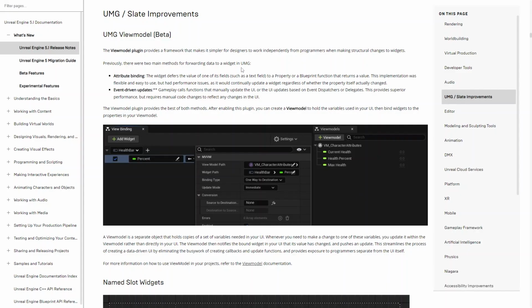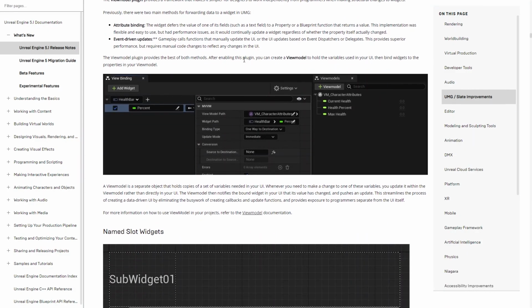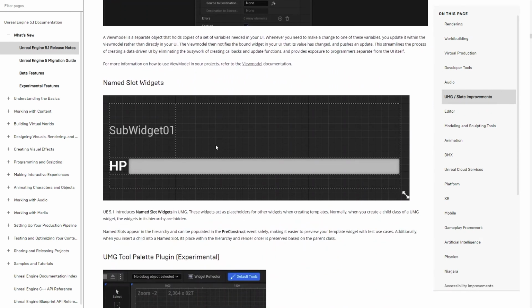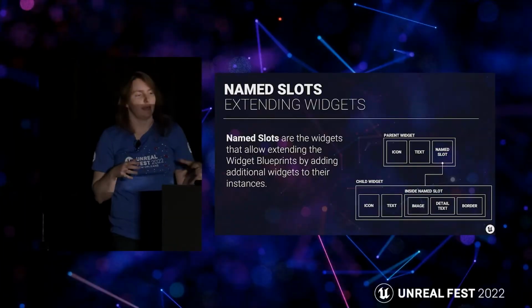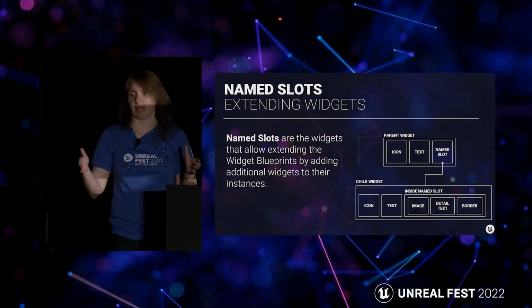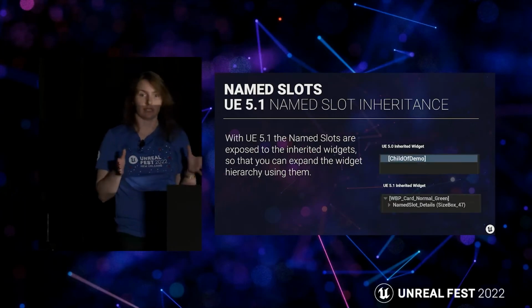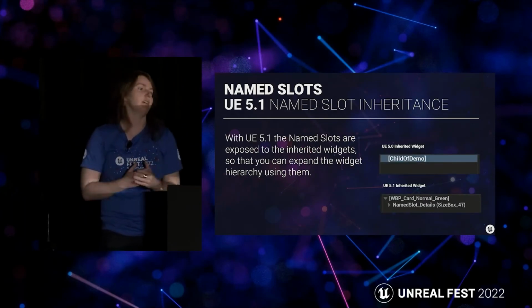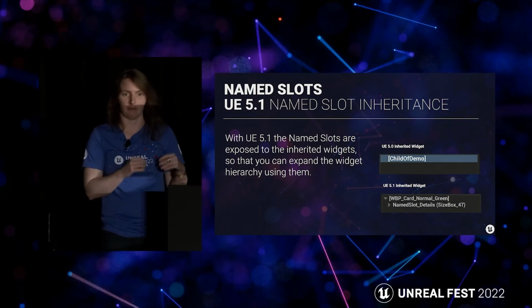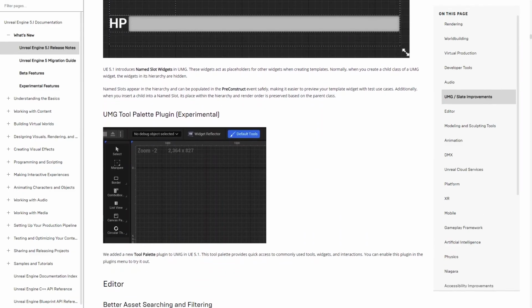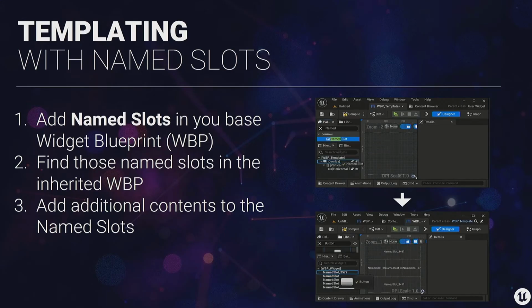The view model is interesting, but I think it's much more for a typical Unreal use case, not really for UEFN. But the named slots come in handy. This allows you to have a slot in the widget and create different versions of the same widget with different injected widgets inside of it, which is handy. It will all become clearer when I expose you to widgets in tutorials for this. There's also a small addition of the UMG tool palette, which is handy and gives you quick access to some common widgets you're going to be using in UMG.